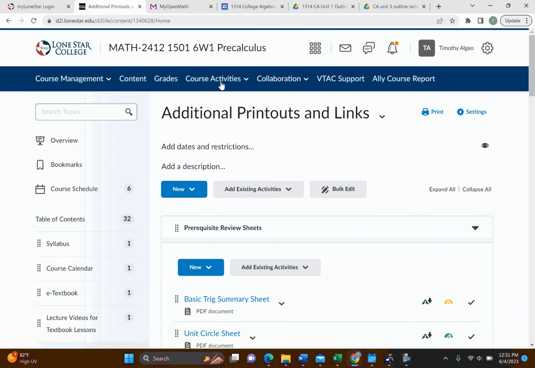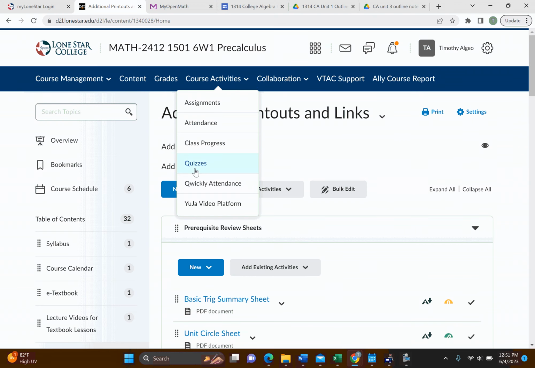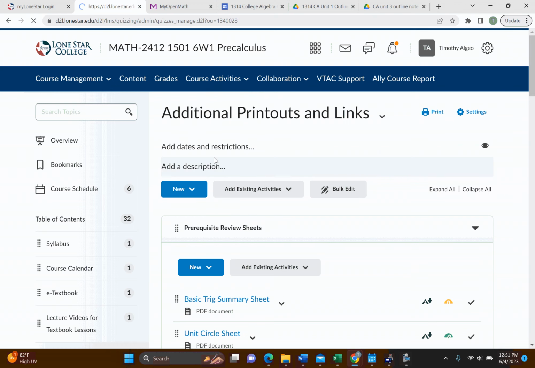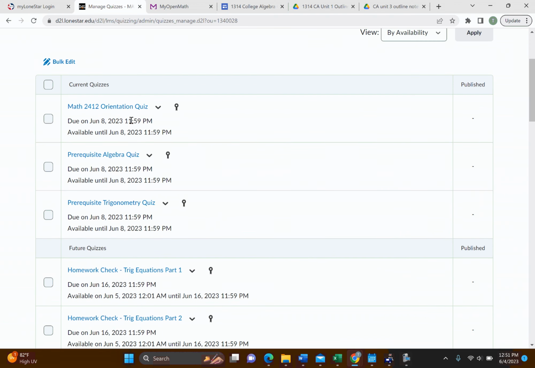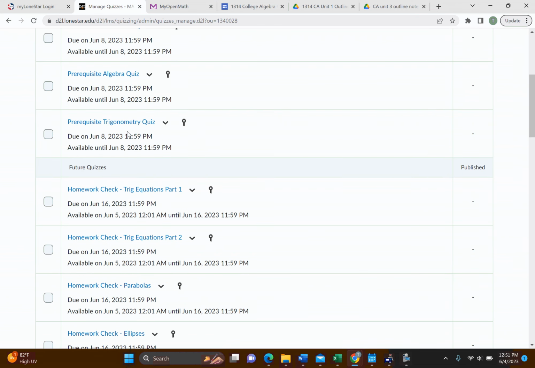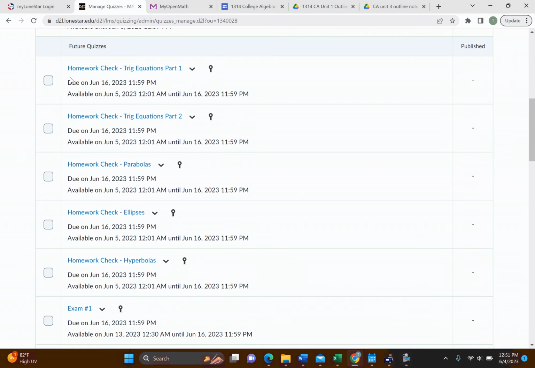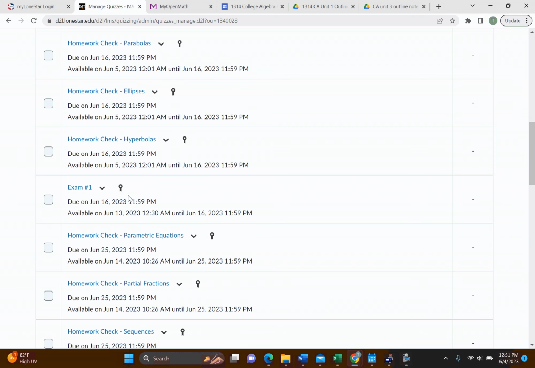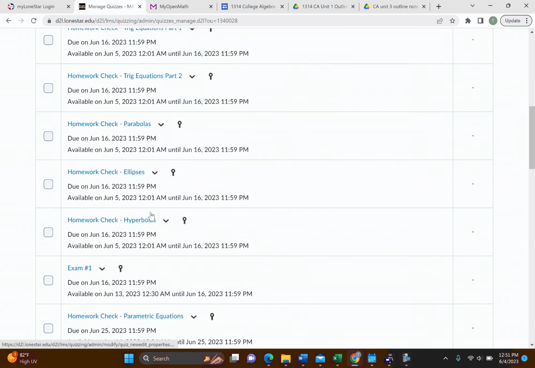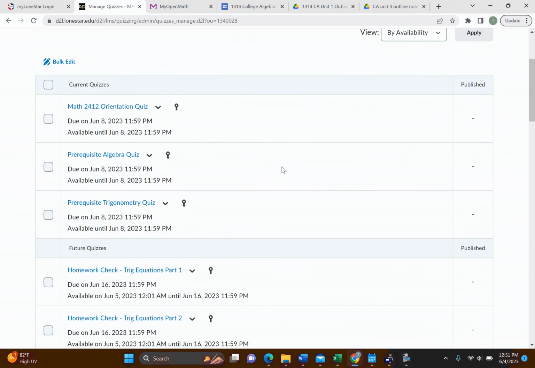So if you want to go find your quizzes, you just click on course activities and then click on quizzes. And so here are our current quizzes that are available. So you have your orientation quiz, you have your prereq algebra quiz, and then we have our prereq trigonometry quiz. And then here's where the homework checks are, and they will pop up soon in D2L, but here they are. So you've got part one, part two, your parabolas, ellipses, hyperbolas, and then you have your exam one. And then we move on to unit two and so on.